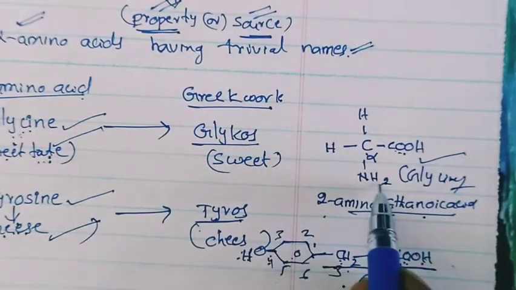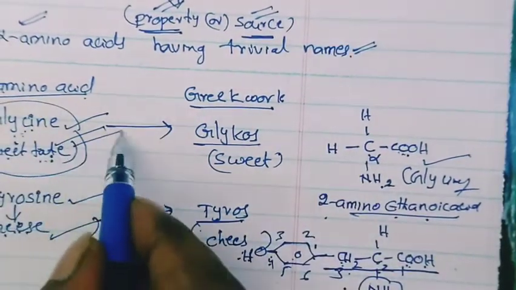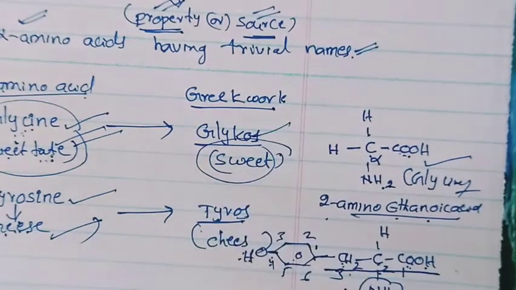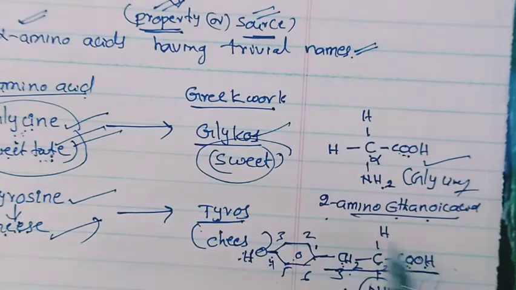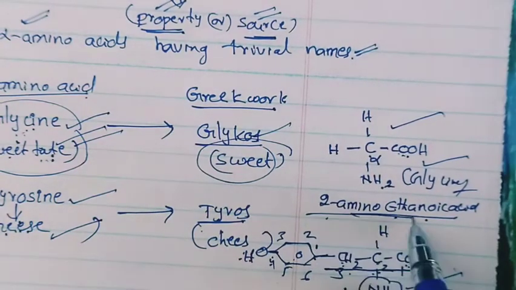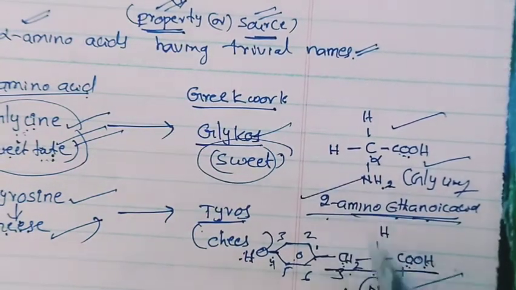Why is it called glycine? Because its taste is sweet, and sweet in Greek is glycos. Why is this compound called tyrosine? Because it is present in cheese. Both compounds are alpha amino acids, but the IUPAC names follow some rules.